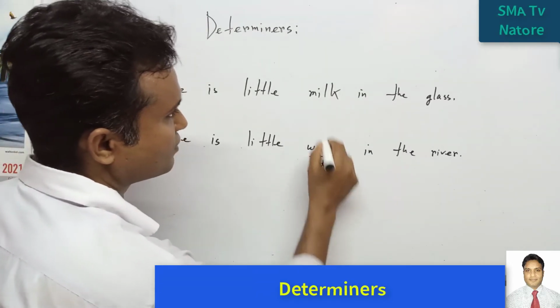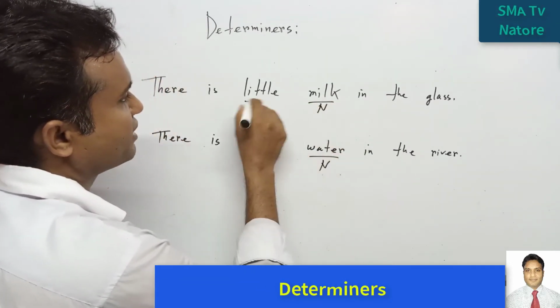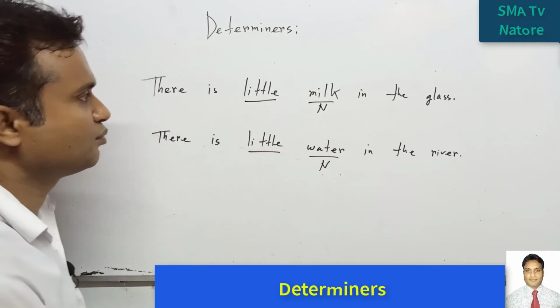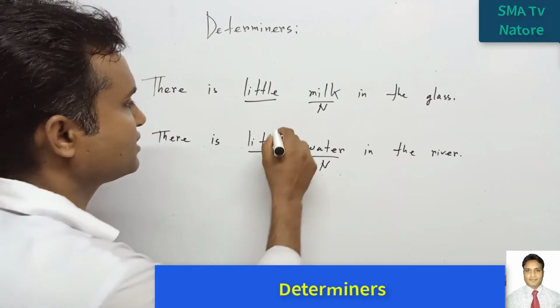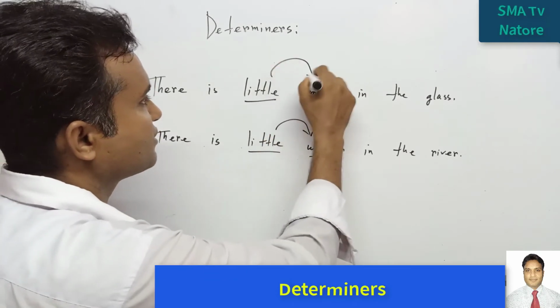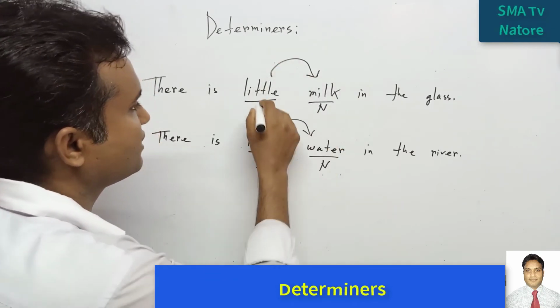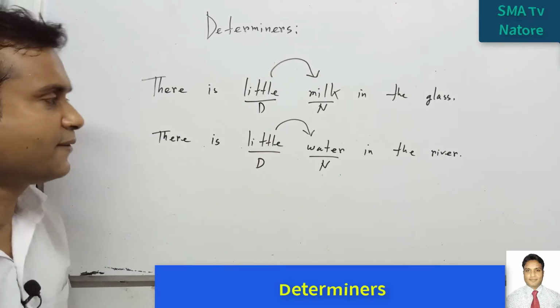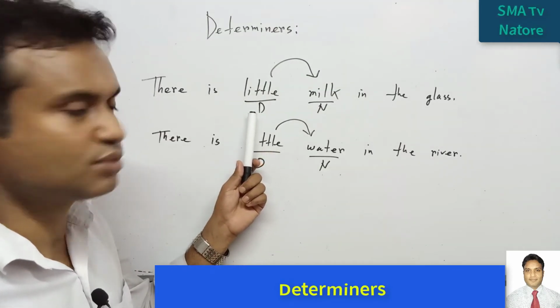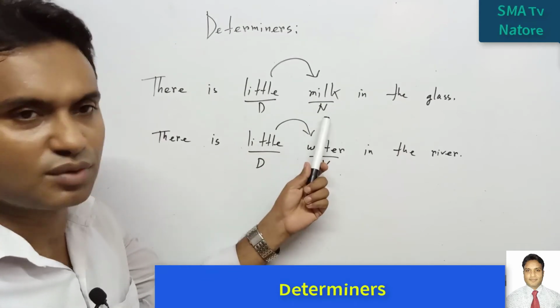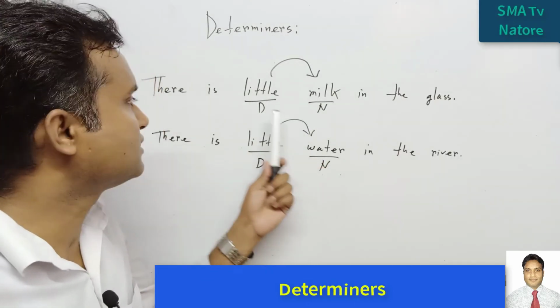So this is the noun. This one is also a noun, but little and this little both are indicating the noun of this and this. For this reason, this is modifying this word and this is also modifying this word. So this is the determiner. So we can say that in this way this word is modifying this word. So this is the noun and this is the adjective.